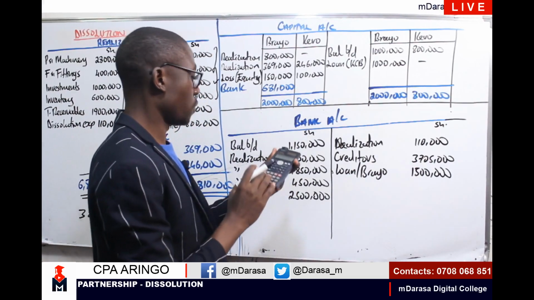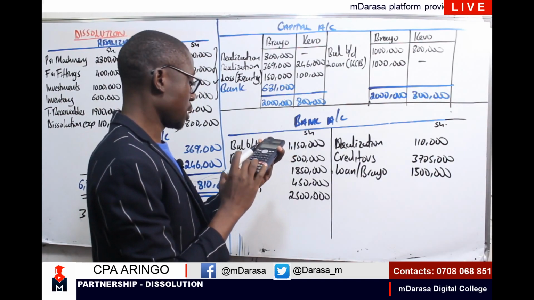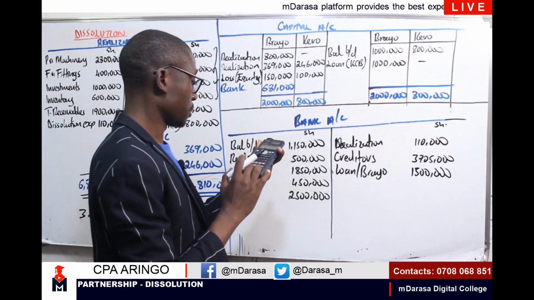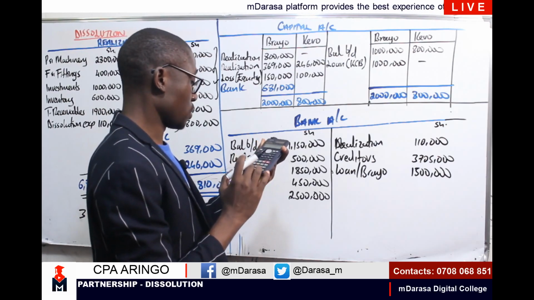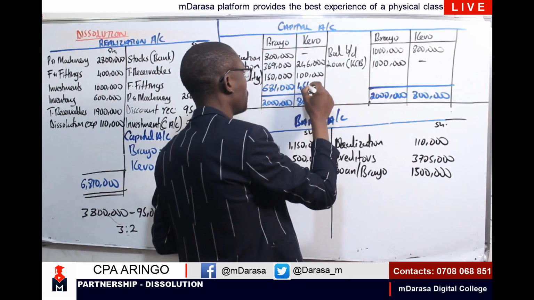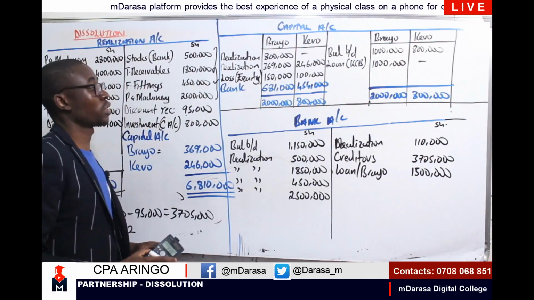What about Kevo? I'll be having 800,000 minus 246,000 minus 100,000. That is to say, Kevo will be paid a figure of 454,000.